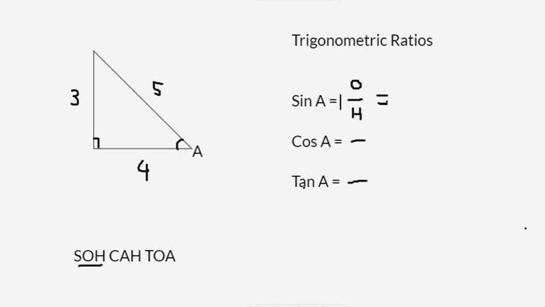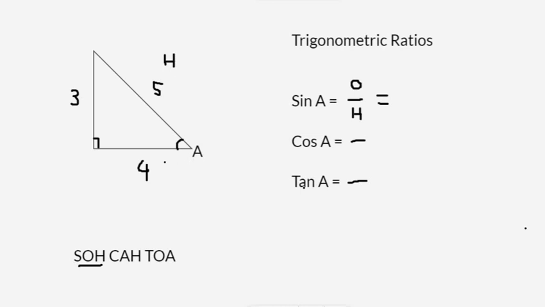So if you look at angle A, which side is opposite to angle A? 3, 4, or 5? Well, we all know that the side that is opposite to the right angle is the hypotenuse. So 5 is our hypotenuse here. That is fixed.